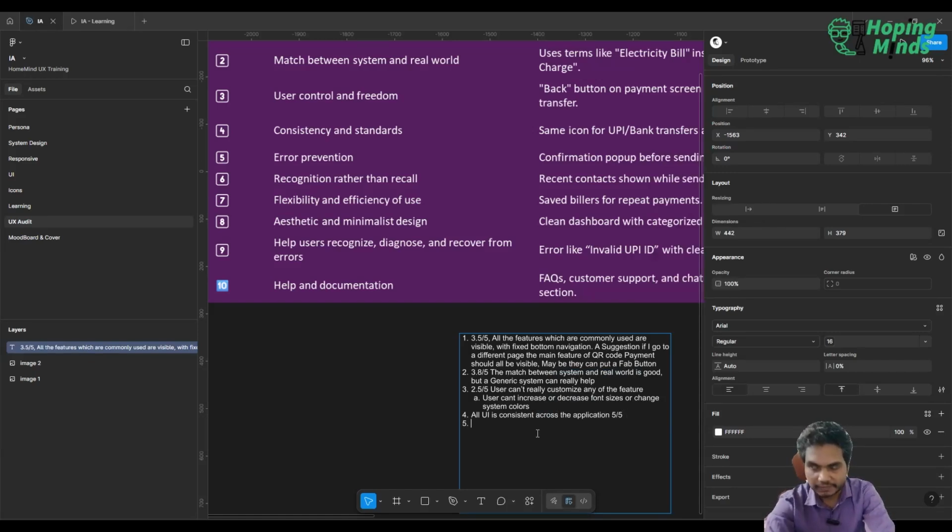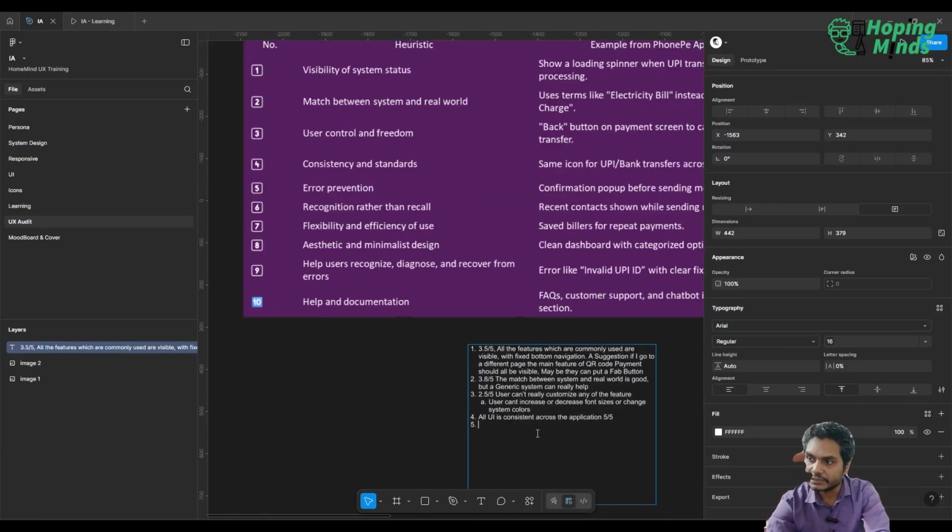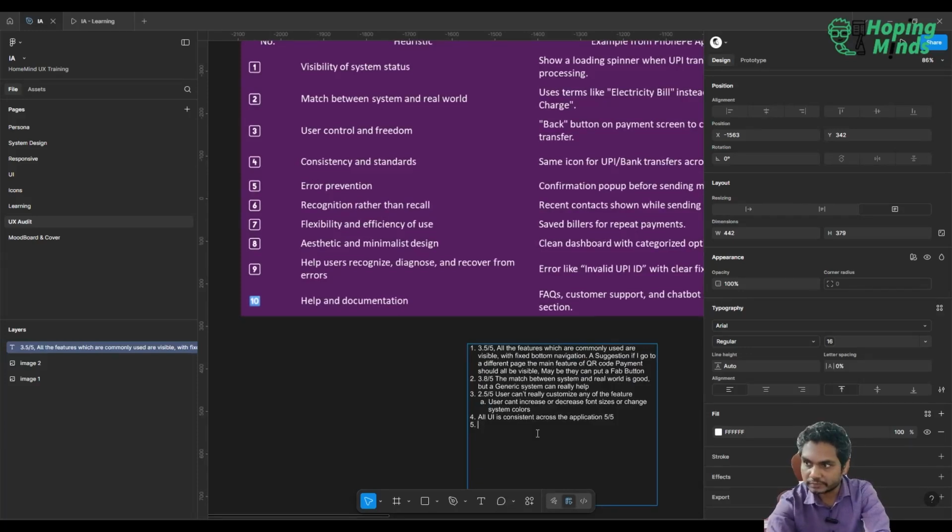Error validation. If you check, there are error validation seems to be working. All right. Recognition rather than recall. So recognition rather than recall, I would give it 3 out of 5.